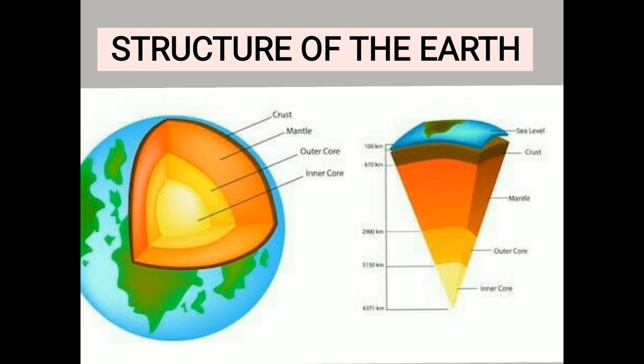The thin outermost layer of the earth is called the crust. The innermost part is called the core and the part in between them is called the mantle. Temperature, pressure and density increase as we move from the surface to the interior of the earth.